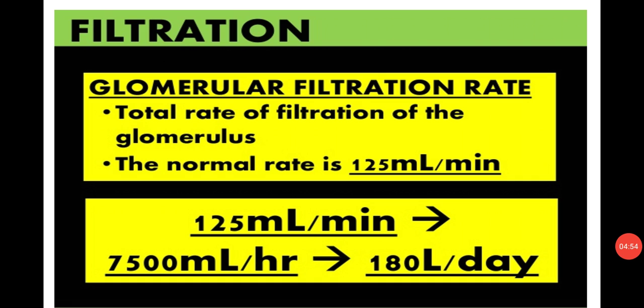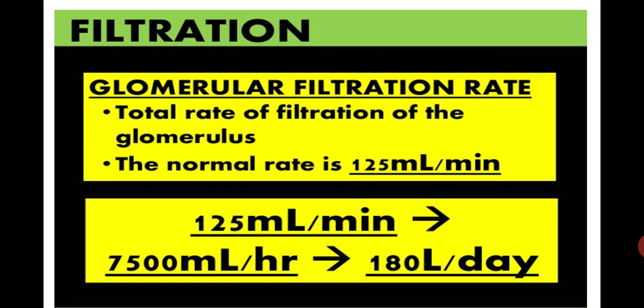Now students, you can watch what the filtration rate is. The glomerular filtration rate, the total rate of filtration of the glomeruli, is normally 125 ml per minute. So all the nephrons are working together, filtering the blood into the Bowman's capsule at the rate of 125 ml per minute.